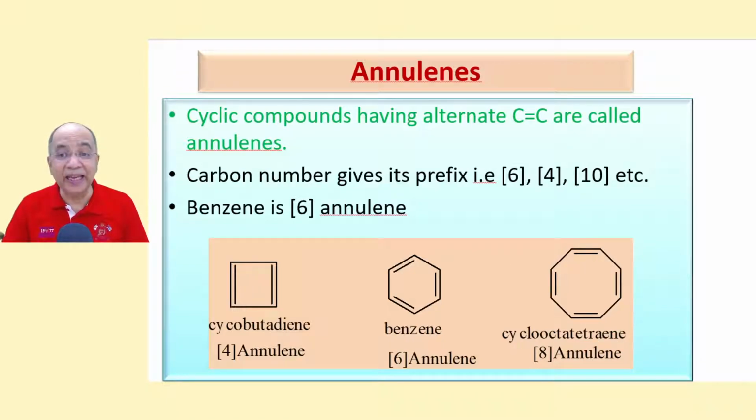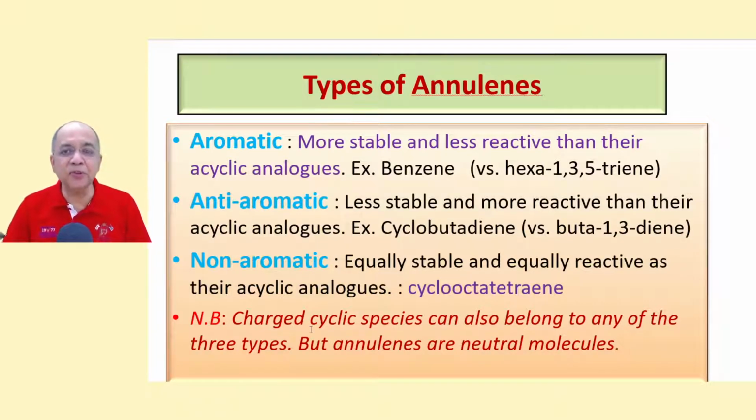Cyclooctatetraene is 8 annulene. In all these cases, you will find alternate single bond, double bond. The double bonds alternate with single bonds. Now, these are called annulenes. In general, cyclic compounds containing alternate double bonds. Now, there are 3 types of annulenes: aromatic, anti-aromatic, non-aromatic.